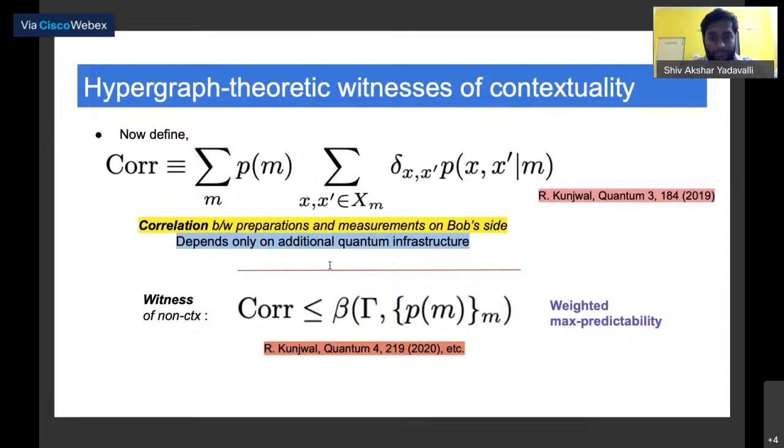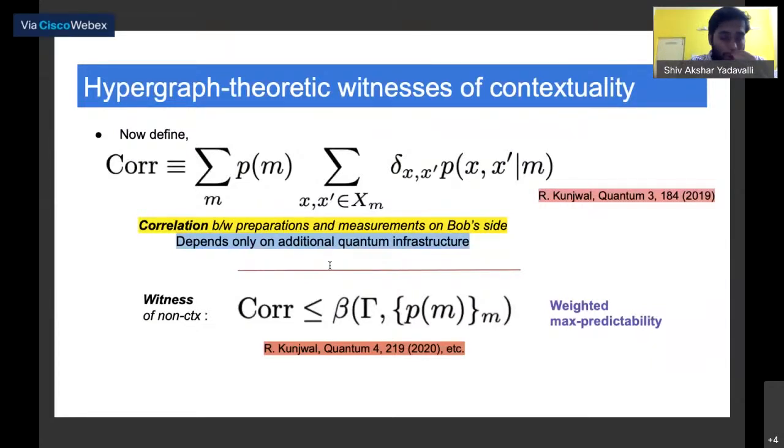Okay. Now that we have this graph theoretic framework that we've spoken about, we invoke ideas that were brought up in Ravi's earlier papers in 2019 and 2020, where he talks about certain correlation functions that witness non-contextuality. These correlation functions consider the correlation between preparations and measurements on Bob's side. So this is on only one wing of the bipartite experiment. And these depend only on the quantum infrastructure. They only care about the preparations that are induced on Bob's side and the measurements that Bob can perform, right?